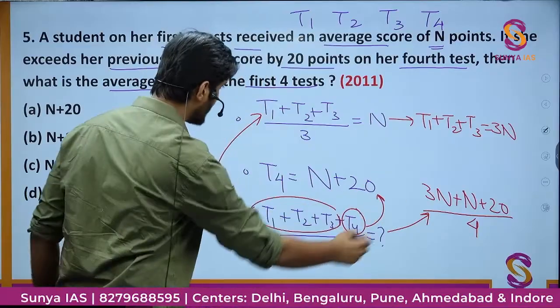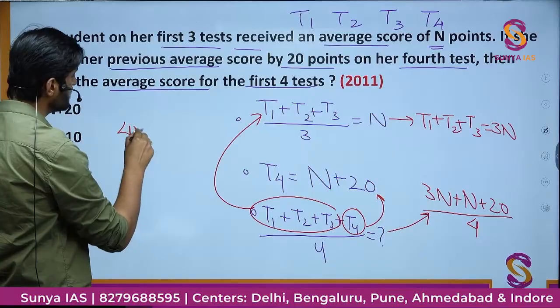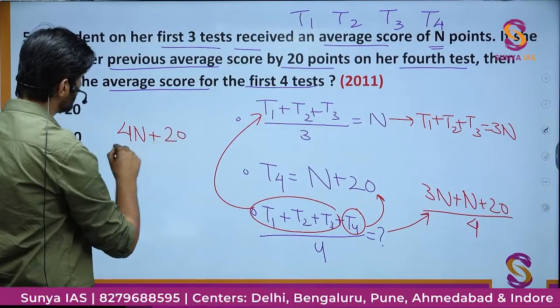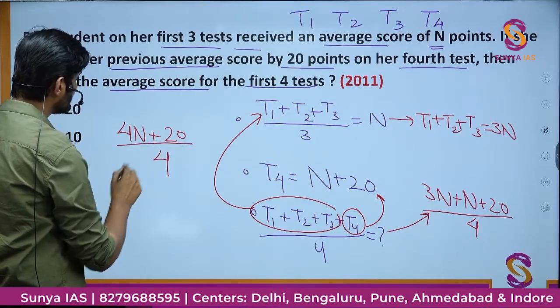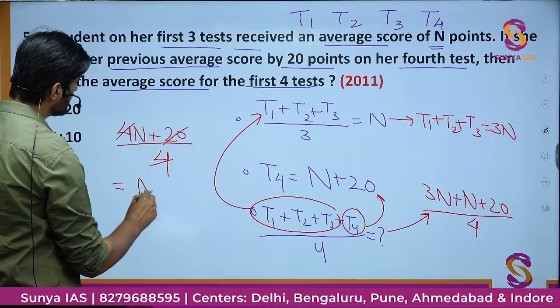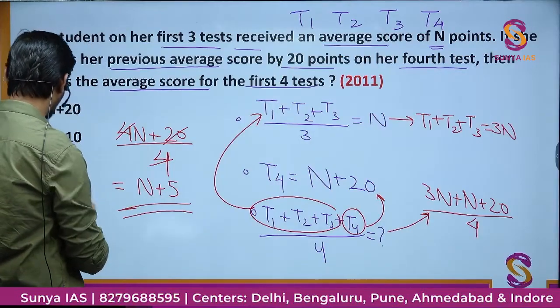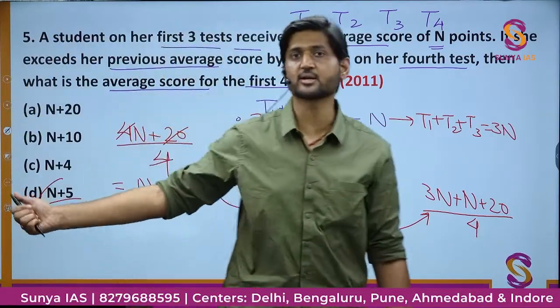And when you simplify it, I'll write down simply there. So 3n plus n will be nothing but 4n plus 20 divided by 4. On further simplification, you will get this 4 is cancelled by this 4 and this 20. So you'll get n plus 5 as the correct answer. That is option number D would be the correct answer to this question.